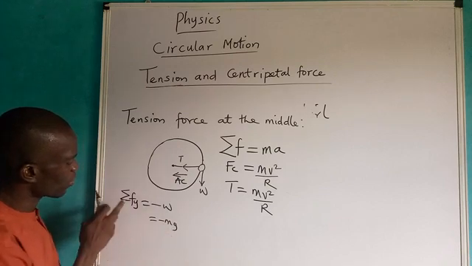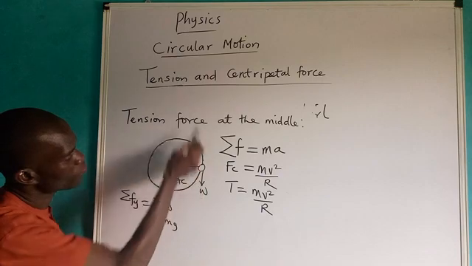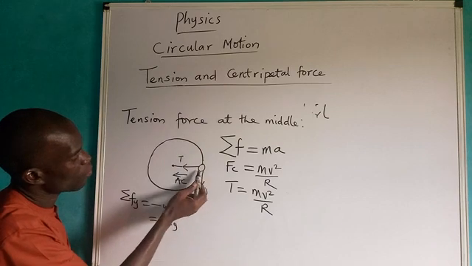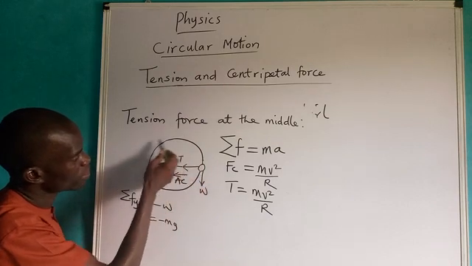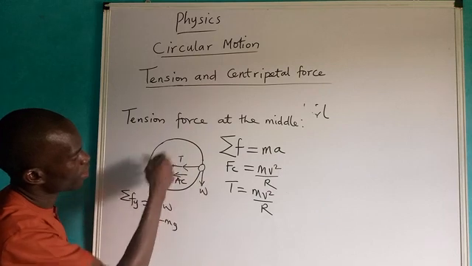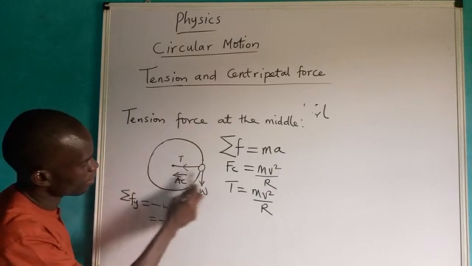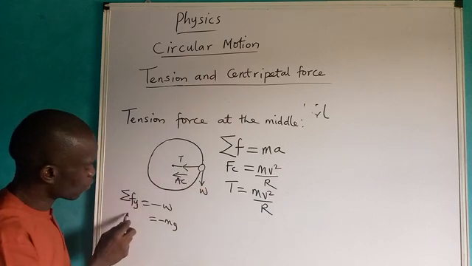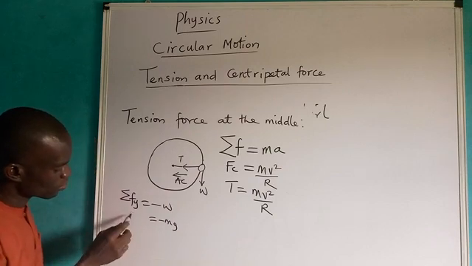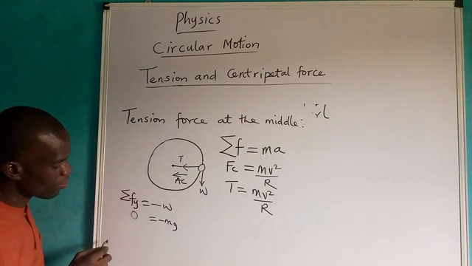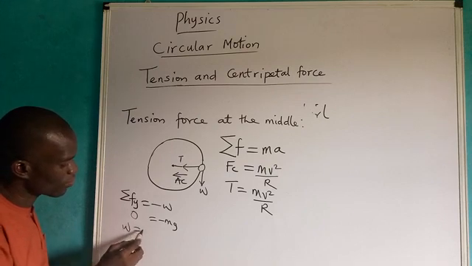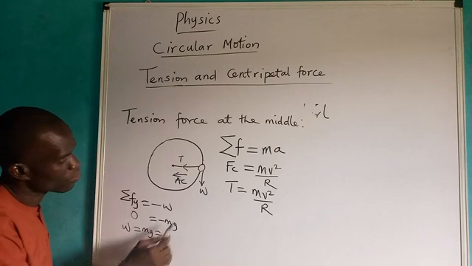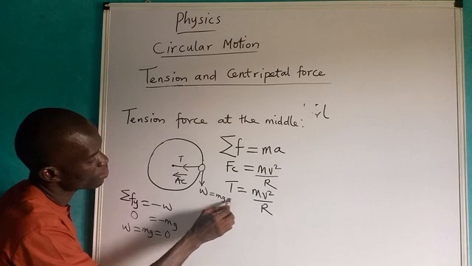This body is not going to move vertically. It is going to rotate horizontally, meaning the rope is horizontal. It means that the sum of the forces there is zero, and therefore our weight is equal to mg and is equal to zero. Please take note, there is no weight force here, meaning that the weight force here, mg, equals zero.